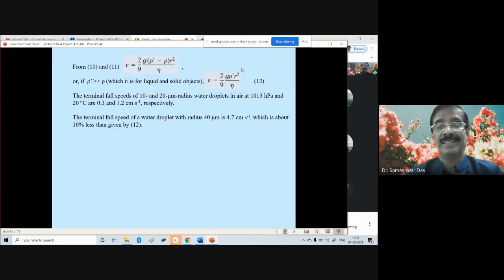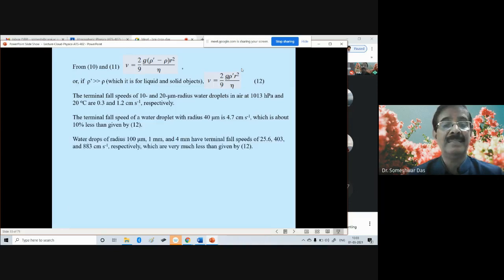That means it is estimated less, because water drops of radius 100 micron, or even larger, 1 millimeter, or raindrops of 4 millimeter, have fall speeds of 25.6, 403 and 883 centimeter per second respectively, which are also much less than what is estimated from this equation.